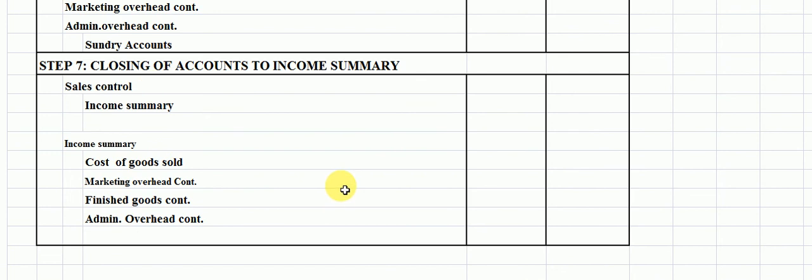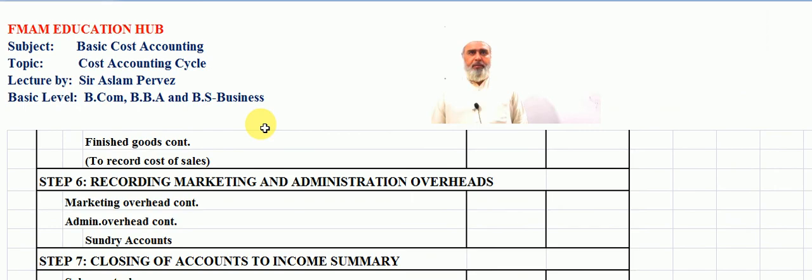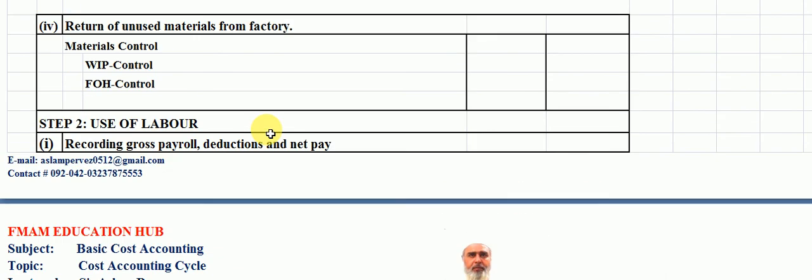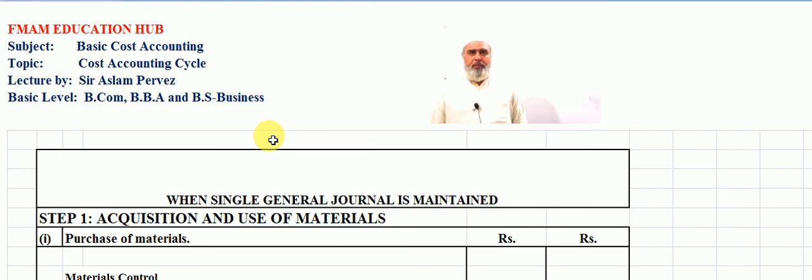Seventh, closing of accounts to income summary. Number 1, sales control is debited and income summary is credited. Same as all the expenses which occurred to manufacture our product, income summary is debited against cost of goods sold credit, marketing expenses credit, finished goods credit, and admin expenses credit. Students, these are the steps which we have to face in the preparation of the cost accounting cycle.